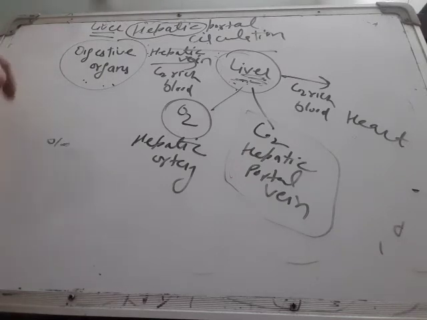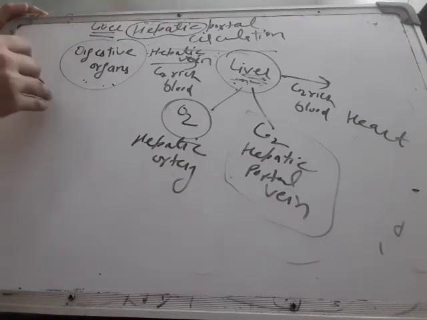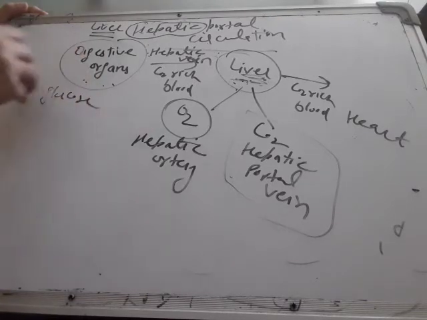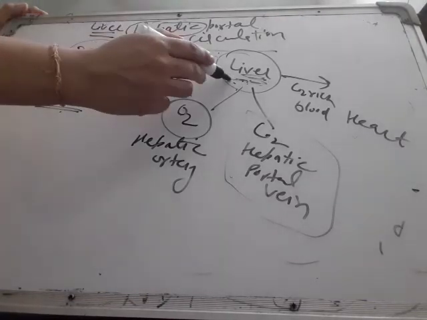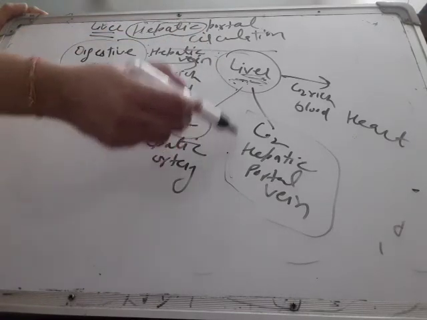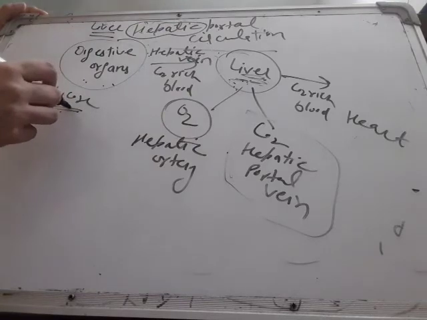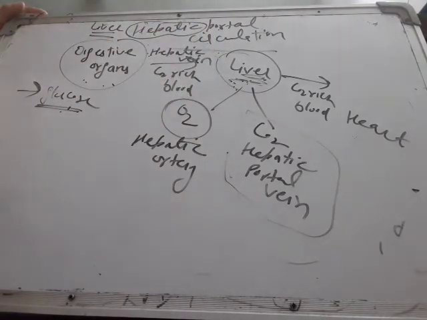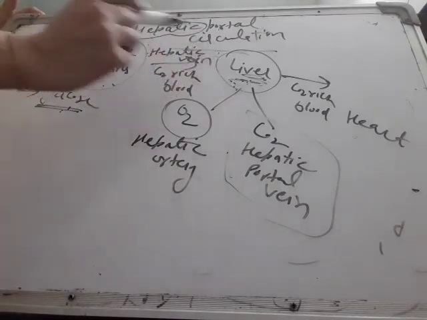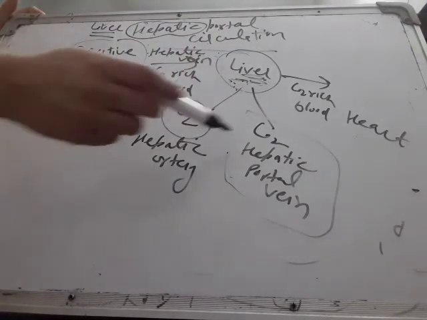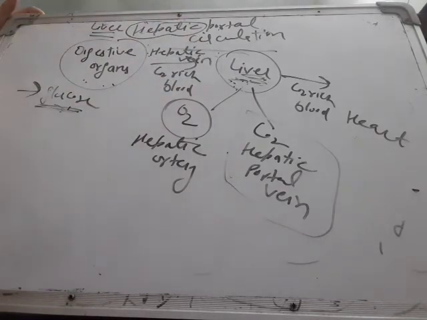Now the question arises: what is the significance of hepatic portal circulation? The stomach and intestine have some essential nutrients like excess glucose. When excess glucose reaches the liver with the help of the hepatic portal vein, the liver converts that glucose into glycogen, which gets stored in the liver as reserve food, and during an emergency the liver reconverts that glycogen into glucose. So this is the biggest advantage of hepatic portal circulation: excess glucose is transported to the liver and stored in the form of glycogen.